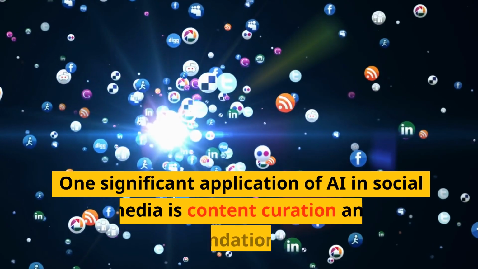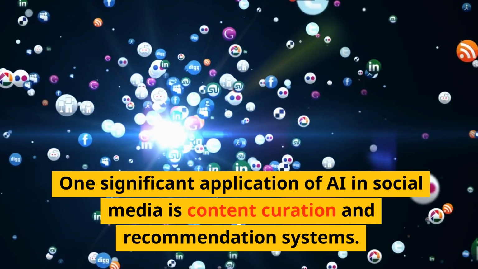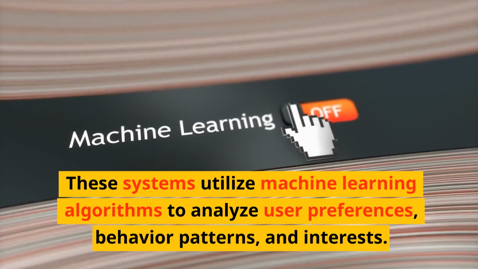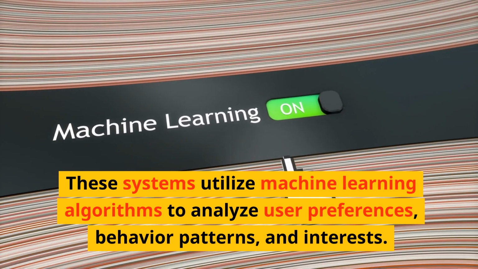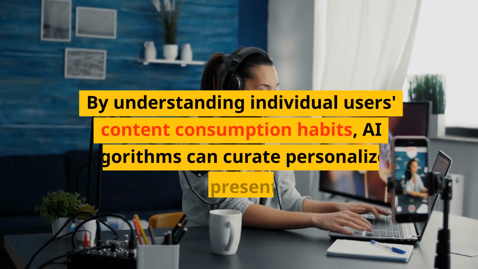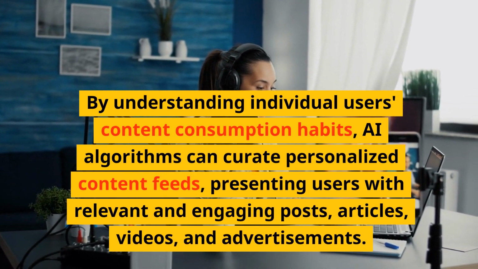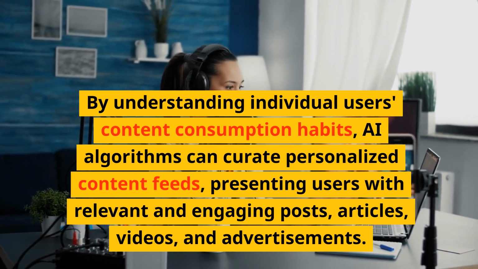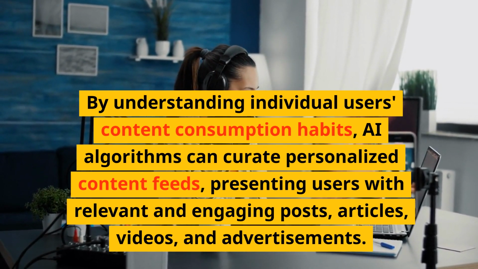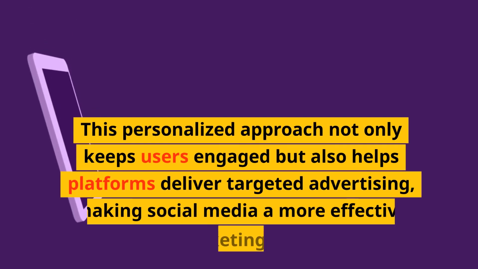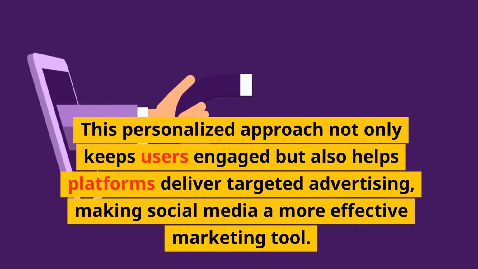One significant application of AI in social media is content curation and recommendation systems. These systems utilize machine learning algorithms to analyze user preferences, behavior patterns, and interests. By understanding individual users' content consumption habits, AI algorithms can curate personalized content feeds, presenting users with relevant and engaging posts, articles, videos, and advertisements. This personalized approach not only keeps users engaged but also helps platforms deliver targeted advertising, making social media a more